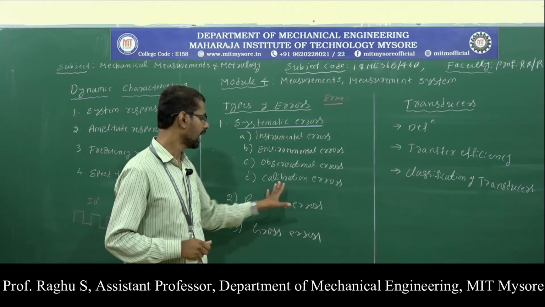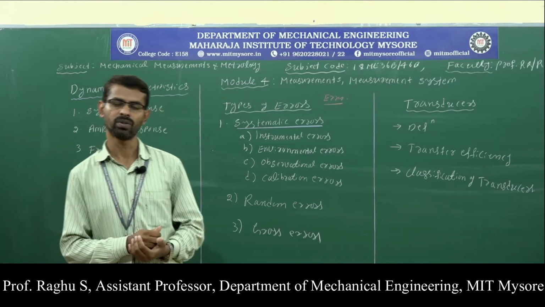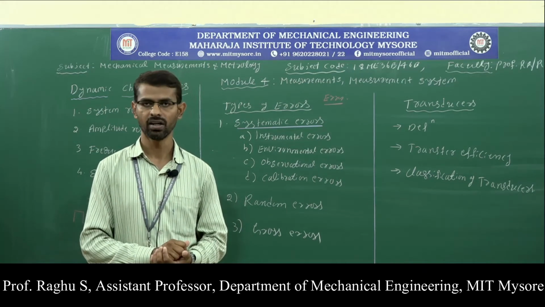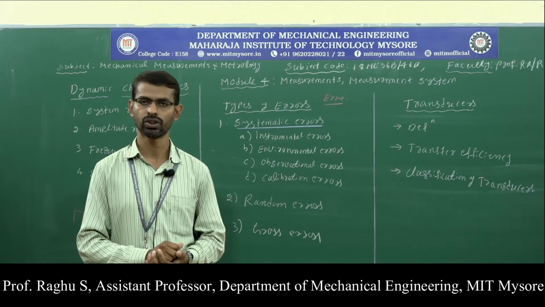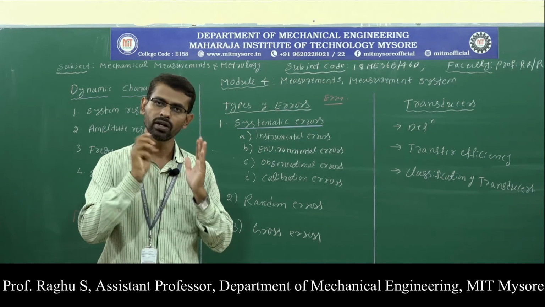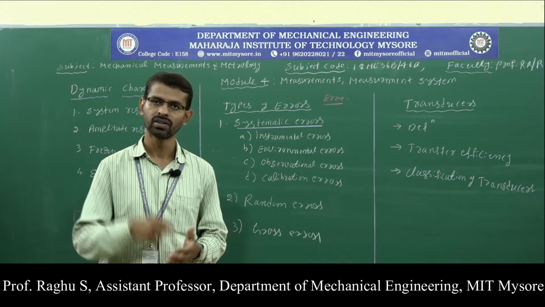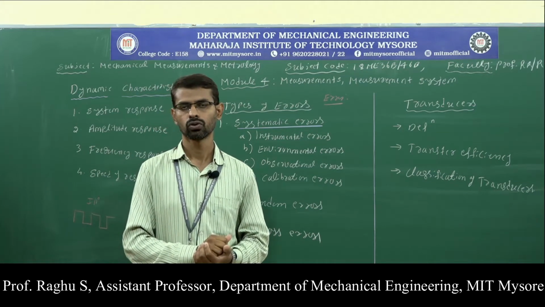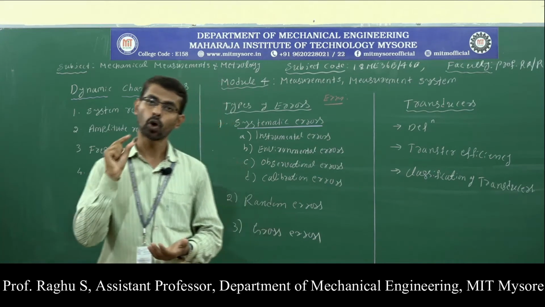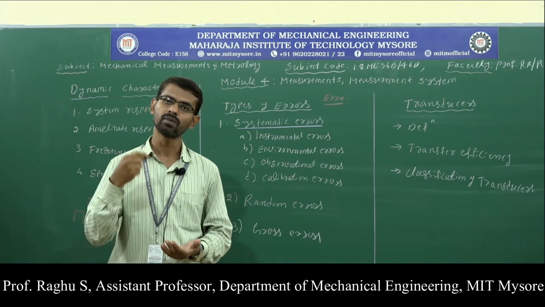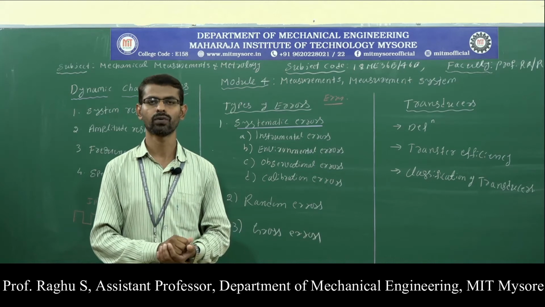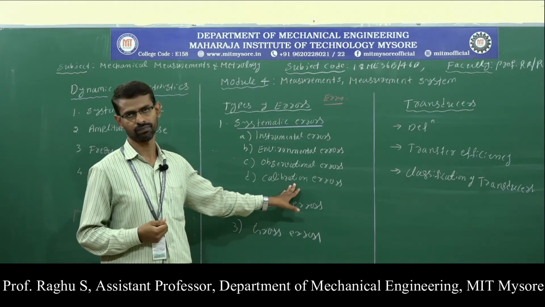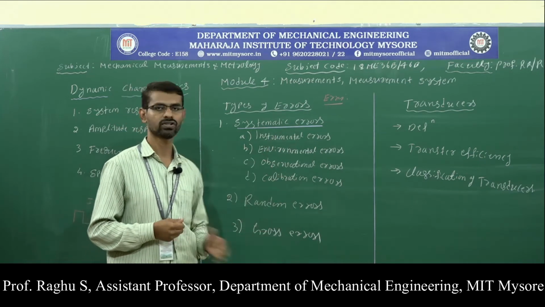The last one, calibration error. Calibration means comparing the measuring instrument with the standard in order to maintain the accuracy of the measuring instrument. If you have not done any calibration of the measuring instrument, then a constant error is associated with it. Therefore, in order to get the proper reading, we should calibrate the measuring instrument frequently to eliminate calibration errors. So this is all about the systematic errors.